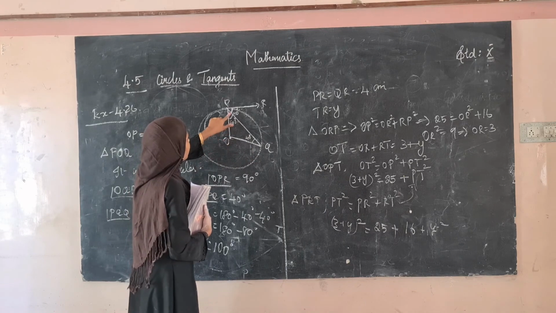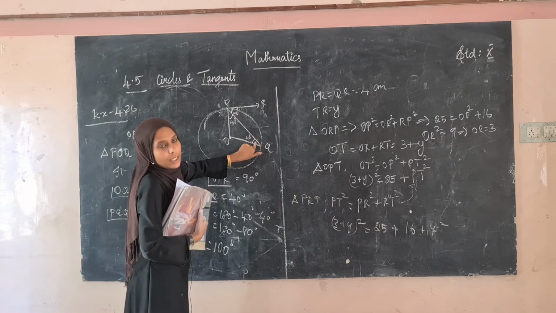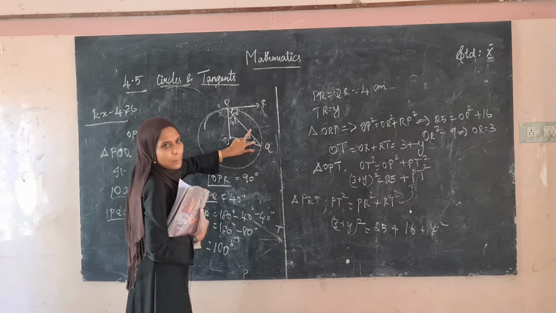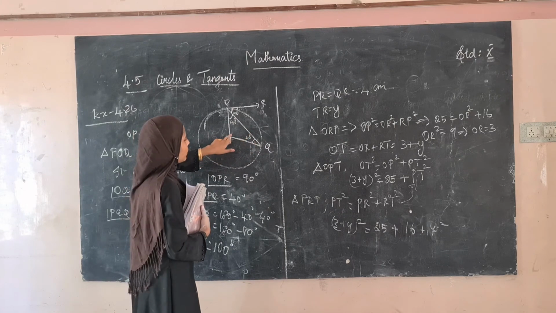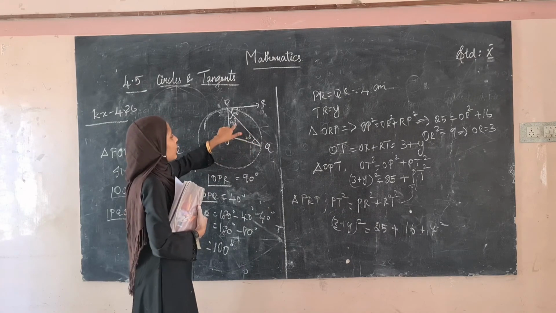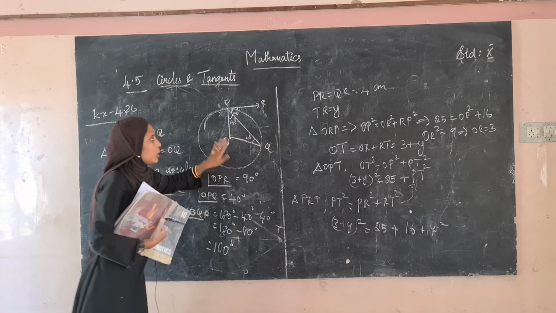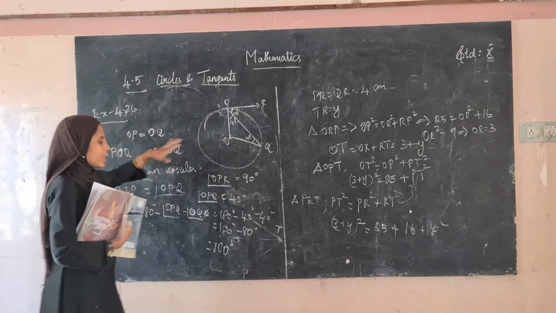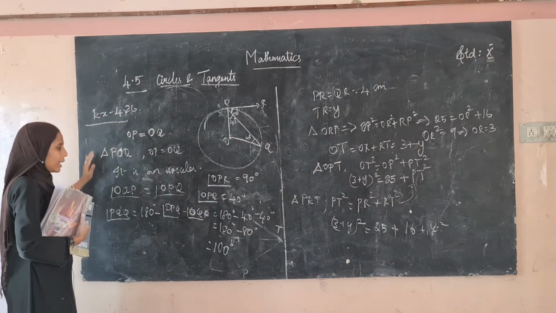So this angle plus this angle makes 180 degree. So this angle plus 80 degree, so this will be 100 degree. So 100 plus 40 is 180 degree. So simply you can do the mental calculation, but you have to do it in steps. You have to write the angles in steps.